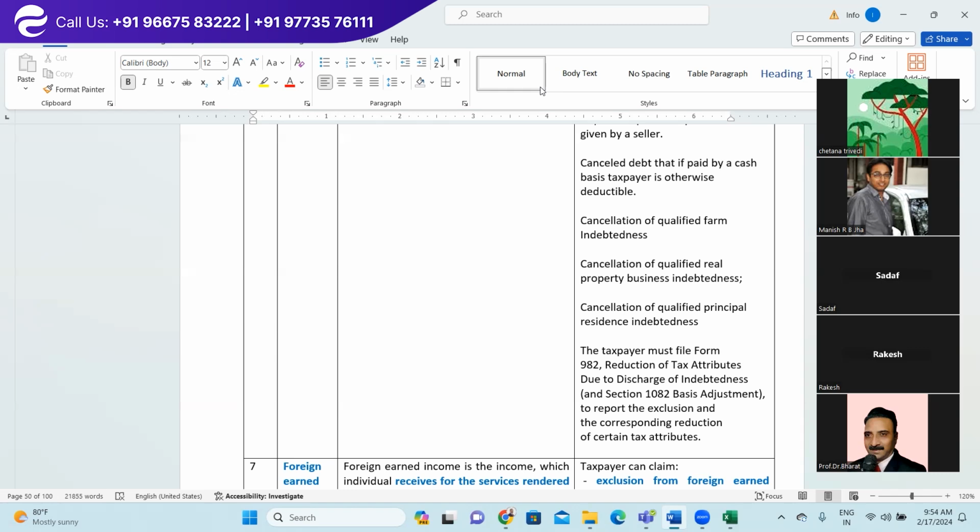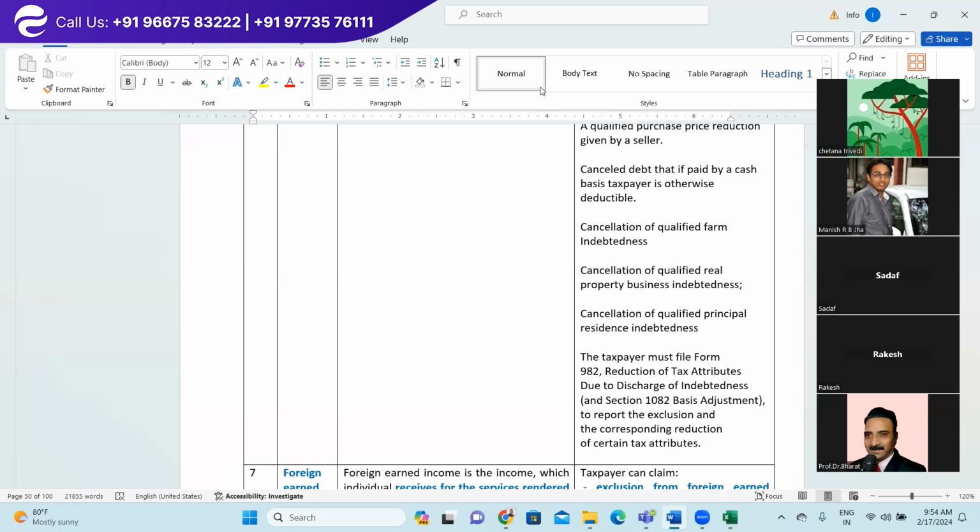Right? The taxpayer must file Form 982, Reduction of Tax Attributes Due to Discharge of Indebtedness, and Section 1082 basis adjustment, to report the exclusion and the corresponding reduction to certain tax attributes, right? So the person who is claiming such a benefit needs to file Form 982.